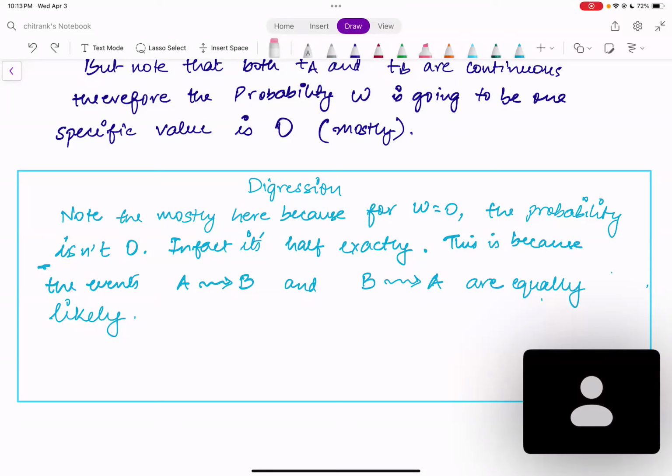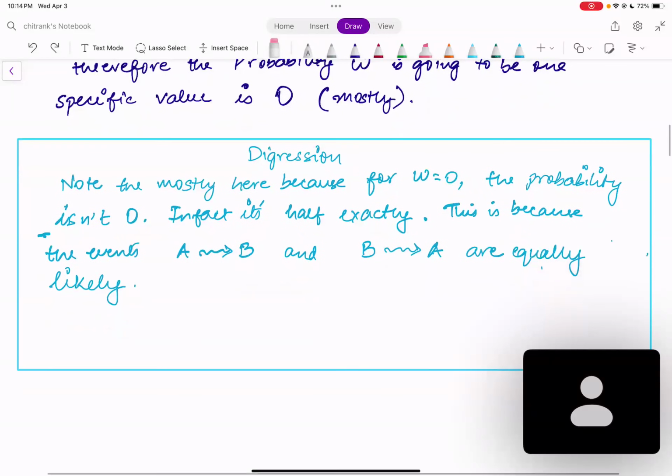So it indeed is the case that the probability of the event that A arrives at the bus stop before B should be exactly equal to the probability that B arrived at the bus stop before A. They should be equally likely. Or in other words, in the notation of probability, these two events should be disjoint.